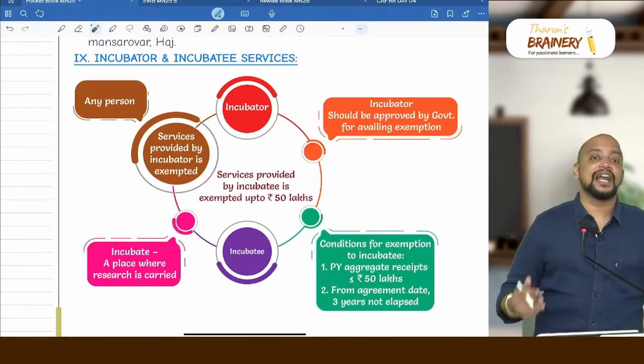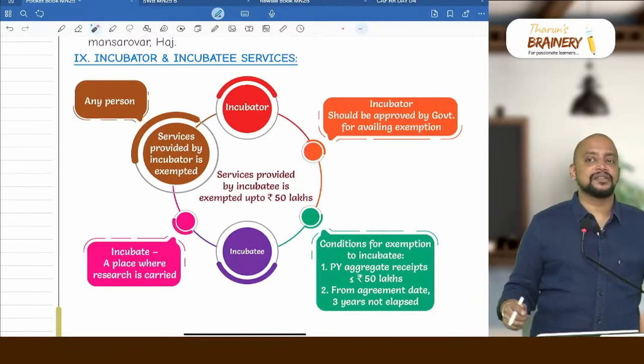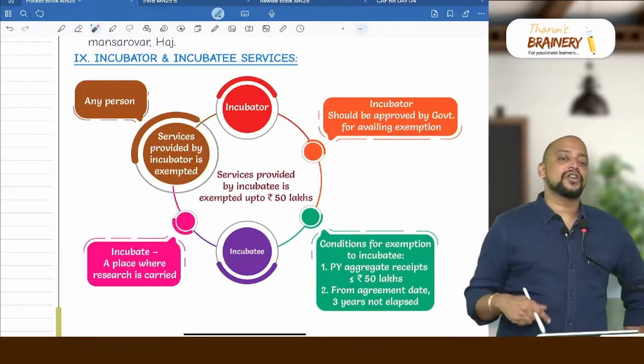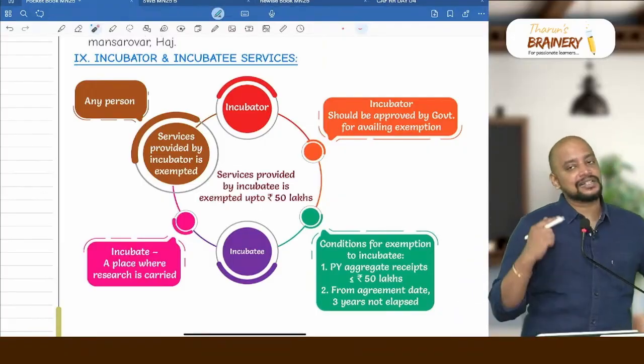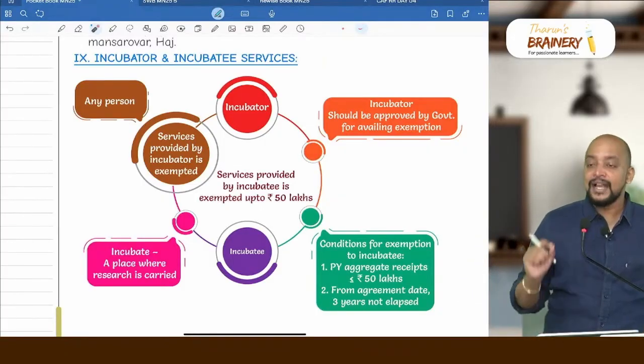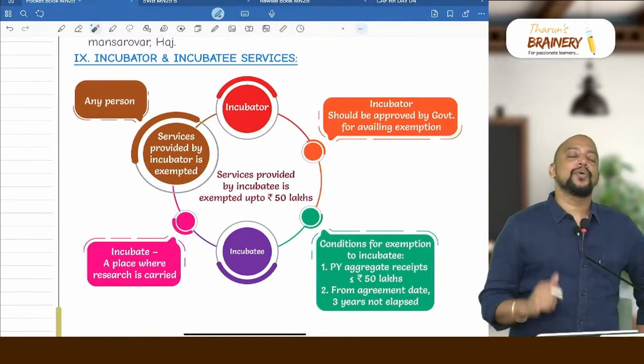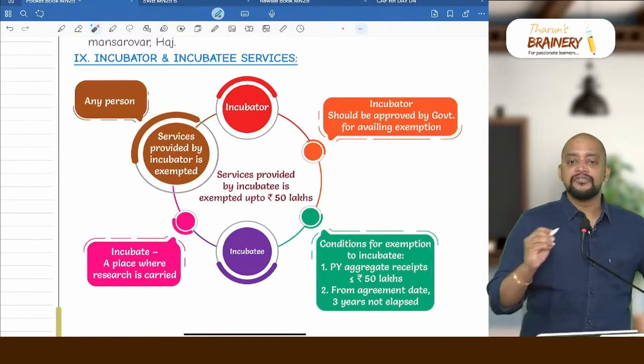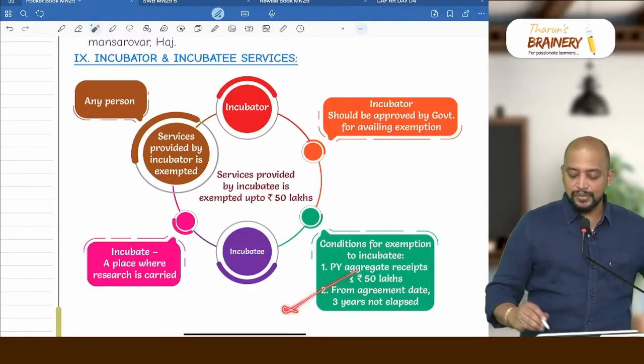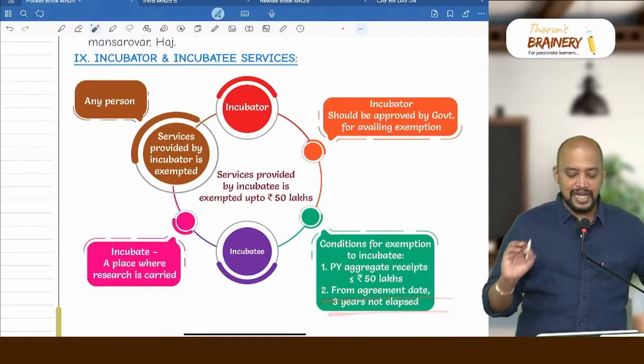What if it crosses 50 lakhs? Here alone, the excess is only taxable. In all other places, if it crosses a limit, entirely it is taxable, but here only the excess will be taxable. And there are two conditions. Condition number 1, previous year they should not cross 50 lakhs, and this exemption is applicable for a period of 3 years from the agreement date.